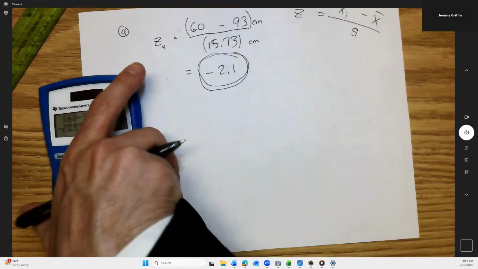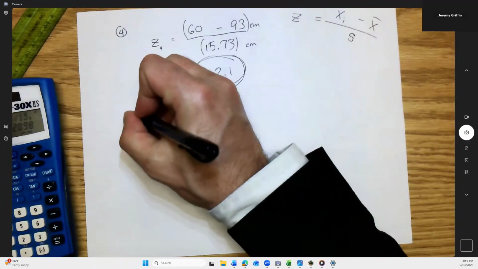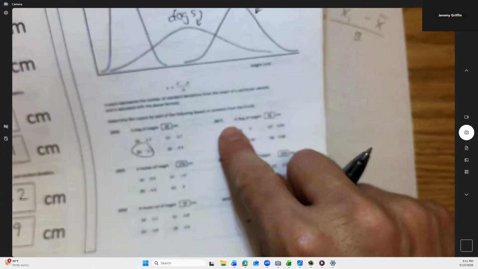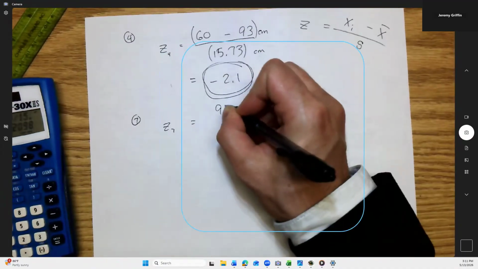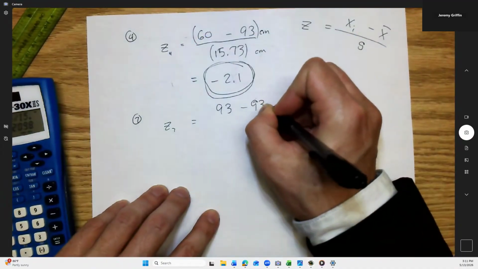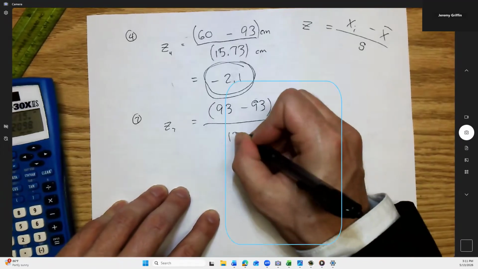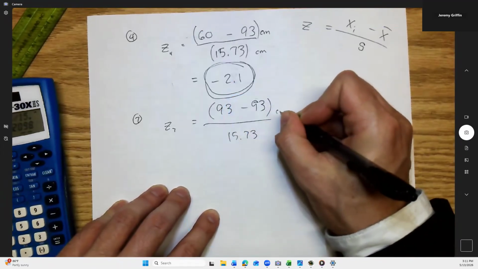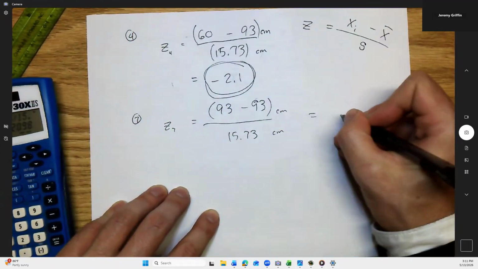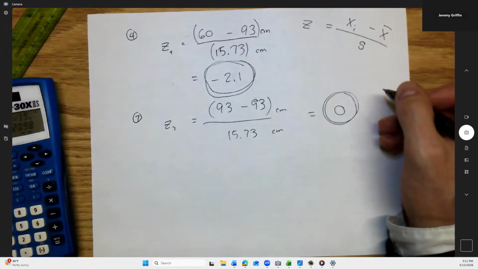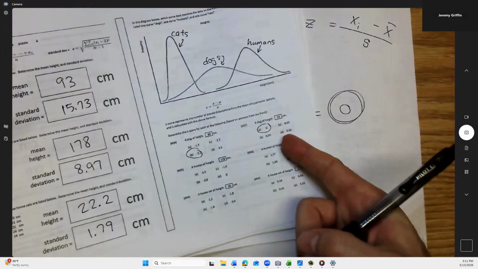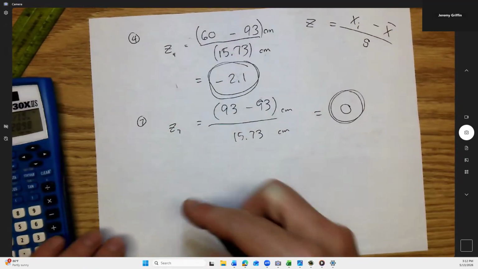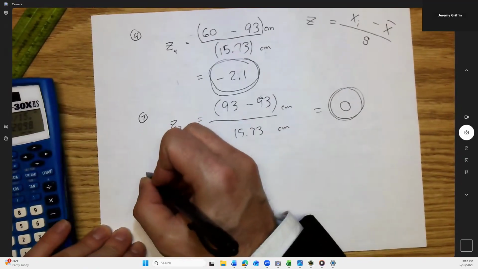All right, so here, I'm gonna knock out the rest of these. So number 7, I'll just stay on the dogs for now. Number 7 over here. I got a dog that's this many centimeters tall, and the average was also that many centimeters tall. So doesn't this have to be 0? Yeah. Okay, so if you are exactly average on some metric, then your z-score is 0 for that metric with respect to your population.